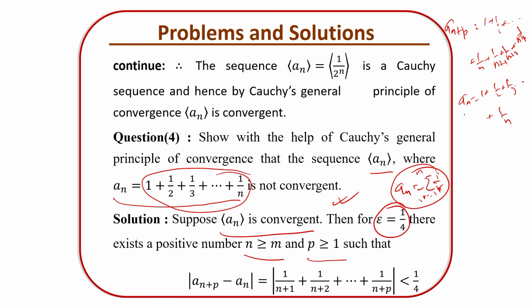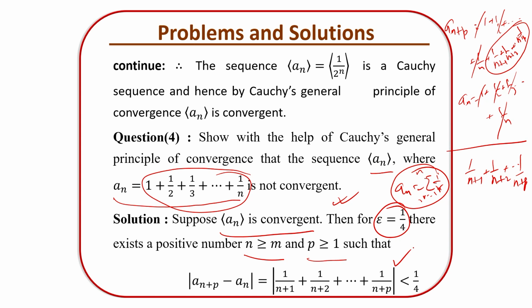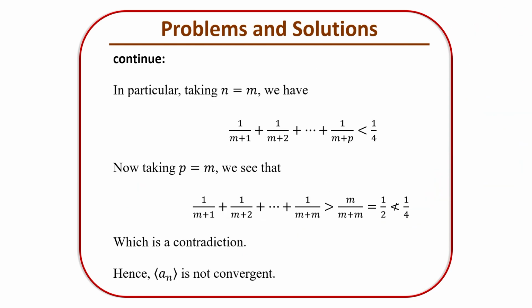So now take the difference of these two. 1 is cancelled out, 1 by 2 is cancelled out and so on till 1 by n. So what remains is 1 by (n+1) plus 1 by (n+2) plus and so on till 1 by (n+p), right? And we have already chosen that this is less than epsilon. That means it is less than 1 by 4. Now in particular, if I put n equal to m, we have 1 by (m+1) until 1 by (m+p), which is less than epsilon, which is less than 1 by 4, right?